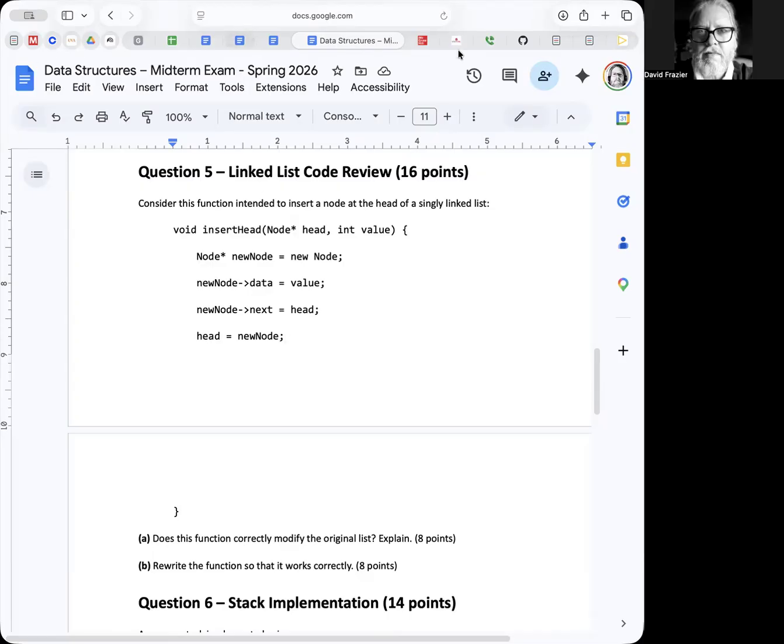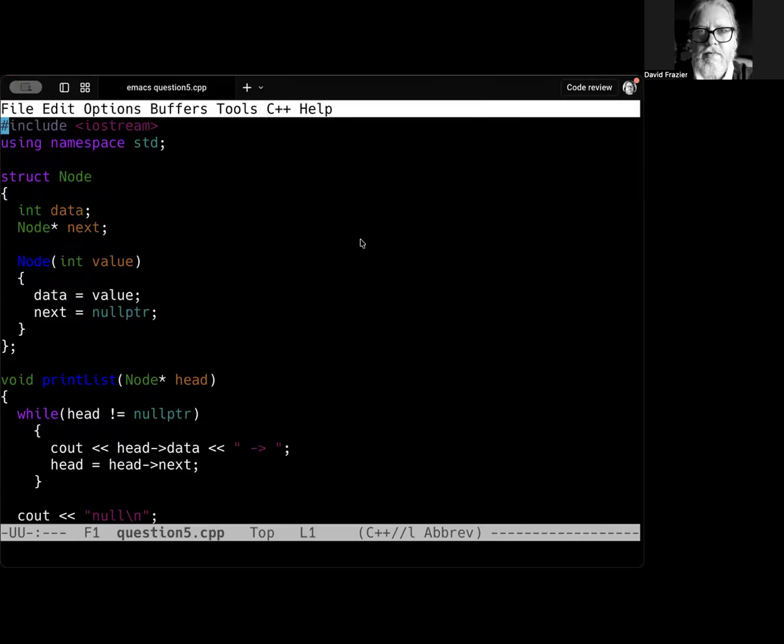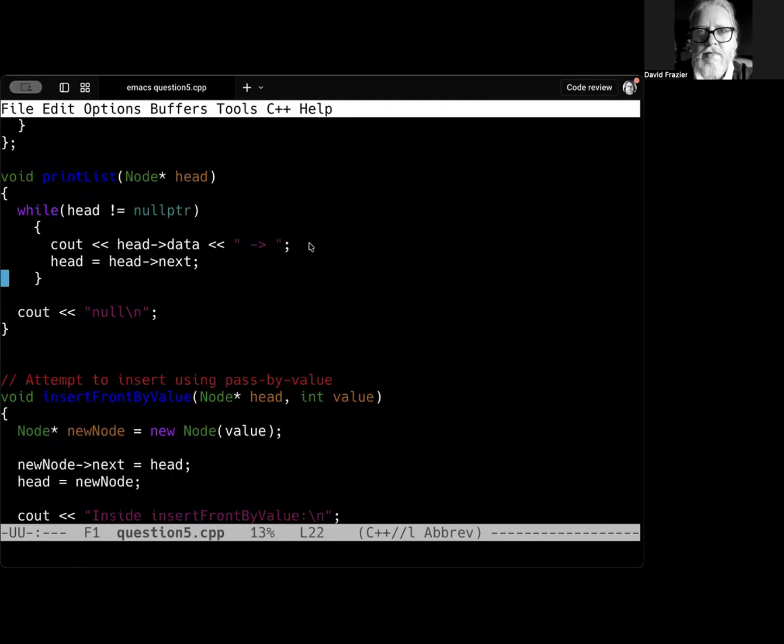I also want to show you, to make that a little clearer hopefully, I've got a test program here. Okay. So what I've done here, I've just put in enough scaffolding around this to make it work. So I've got a node, and this time I'm putting in a constructor, which I sometimes do, sometimes don't. We've got a print list, which we've seen before, just so we can see what we're doing, making sure that it's working. And then here is basically what we had in the program.